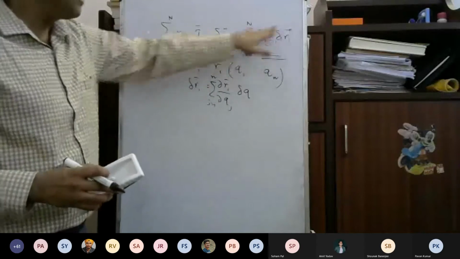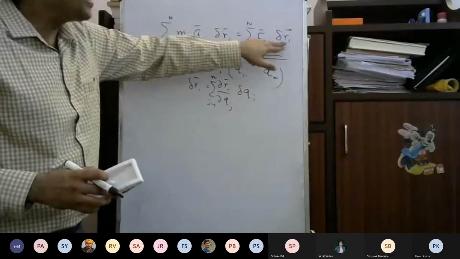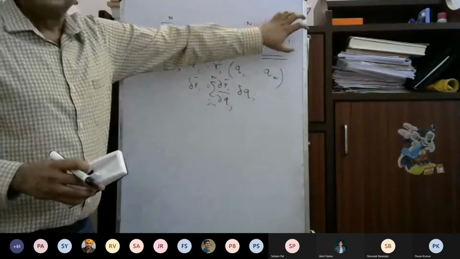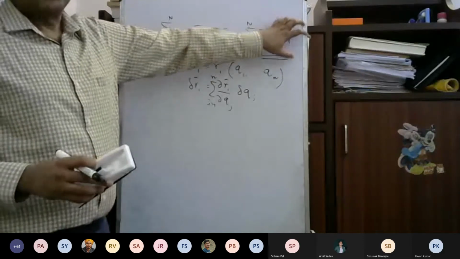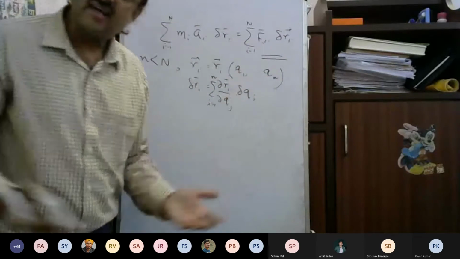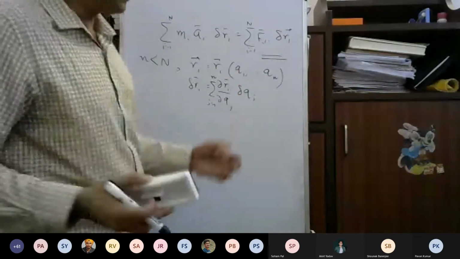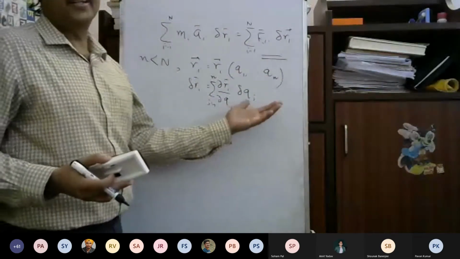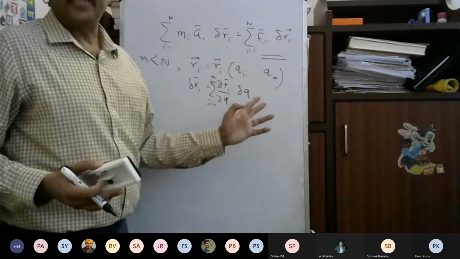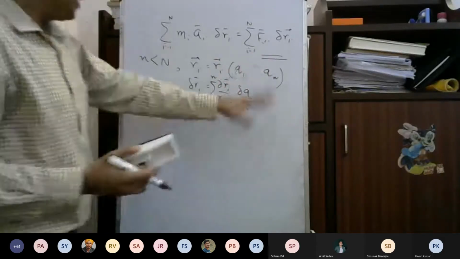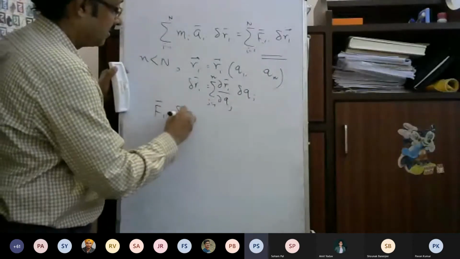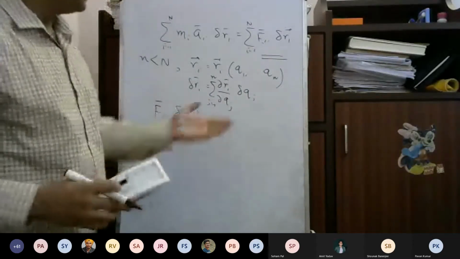Earlier, delta Ri would have had any value, but the direction is fixed by the constraint. But now, when you write down this one, because Q1, Q2, etc. are already considering the constraints, all the delta Qj's can have any value between minus infinity to plus infinity. Could you explain again?